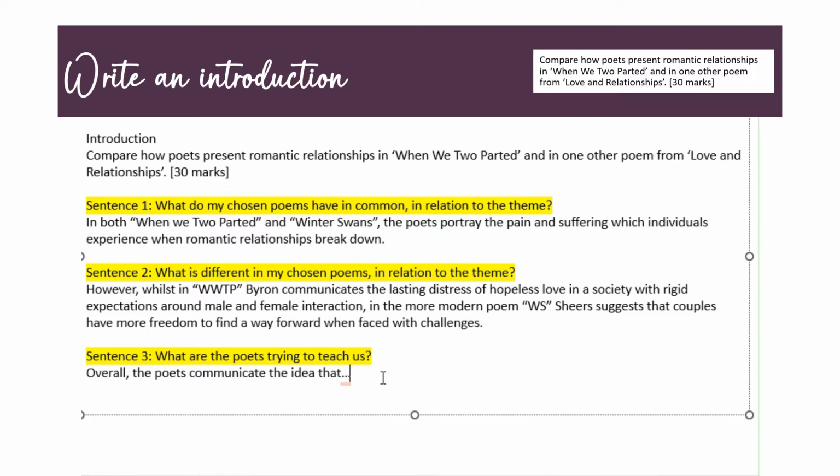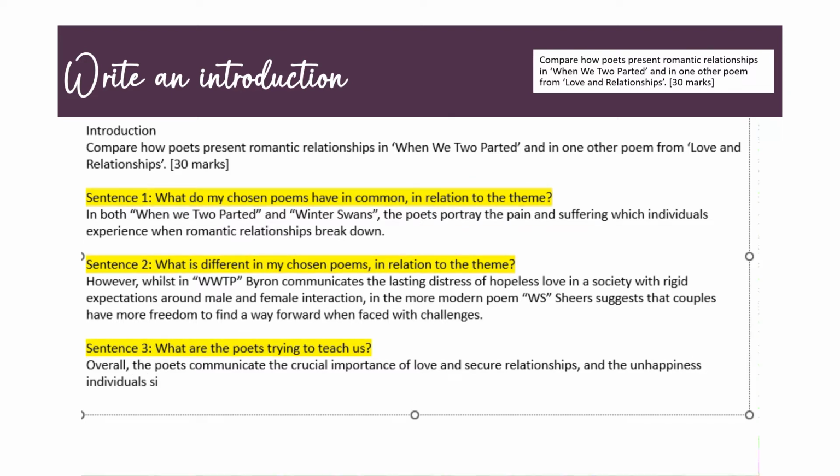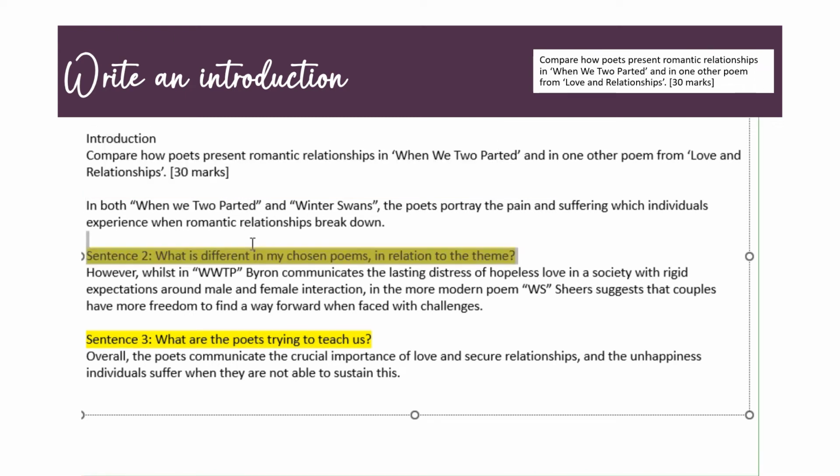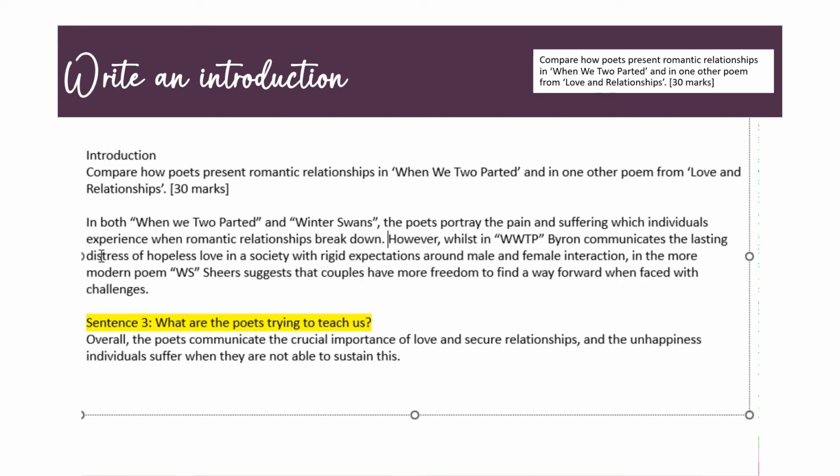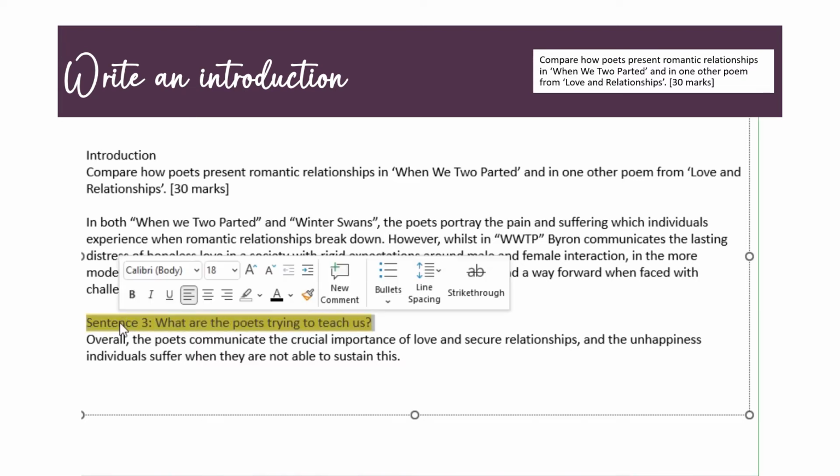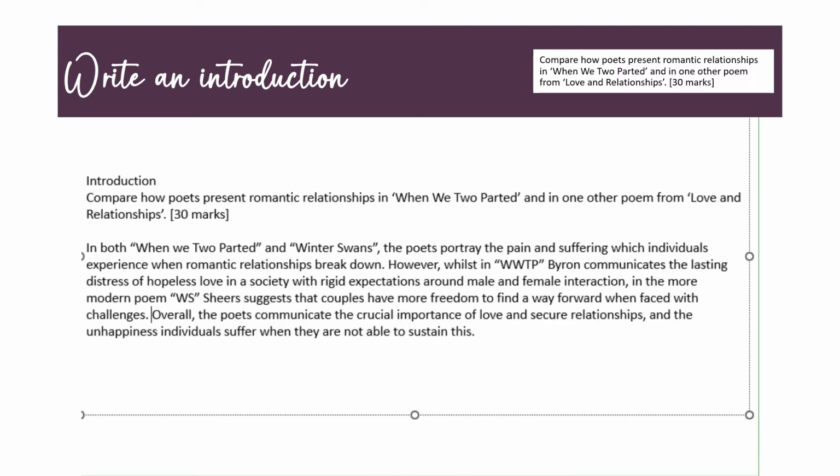Okay, final sentence. Overall, the poets communicate the, I'm going to change that, the crucial importance of love and secure relationships and the unhappiness individuals suffer when they are not able to sustain this. So I'm just going to take the yellow bits out. Obviously you wouldn't have those bits in the exam, but you could learn those questions off by heart so that when you get into the exam, you've got a bit of a hook to start writing your answer, and you don't have that fear of the blank page because you know what you're expected to write.